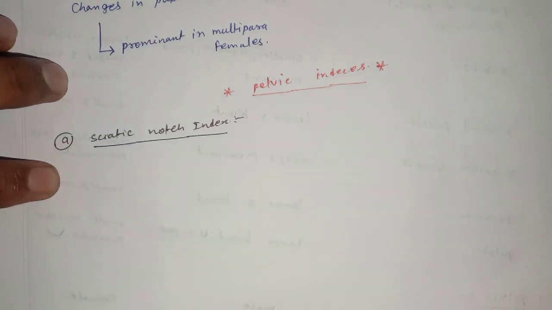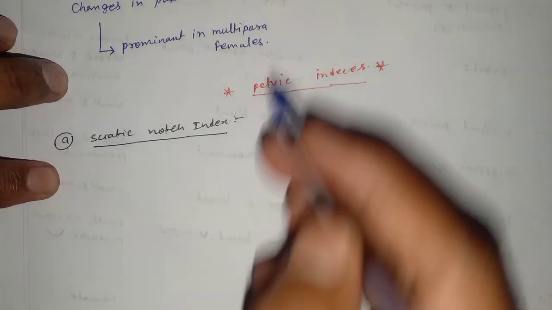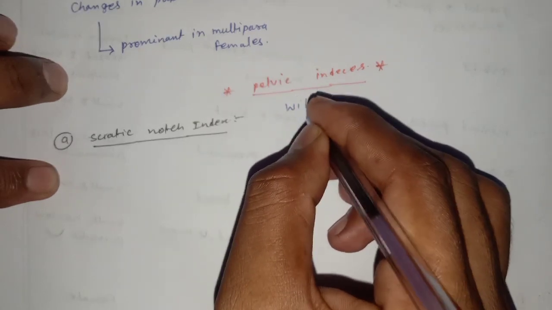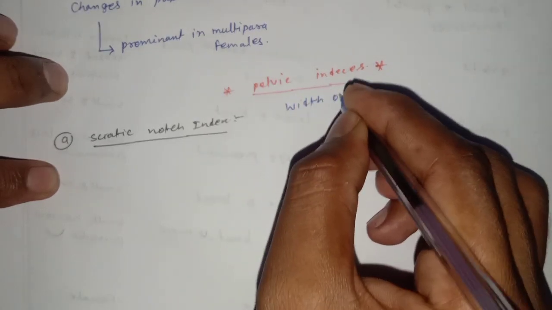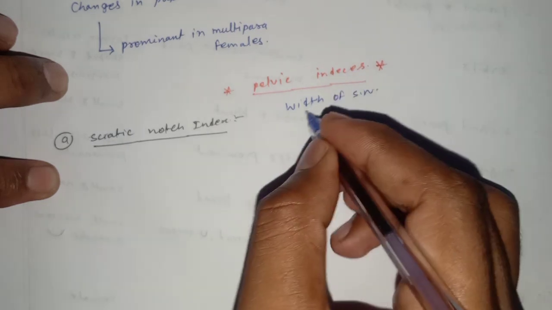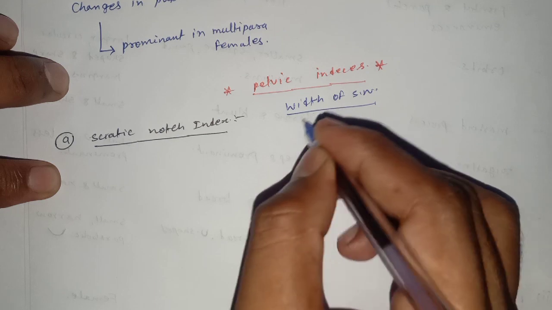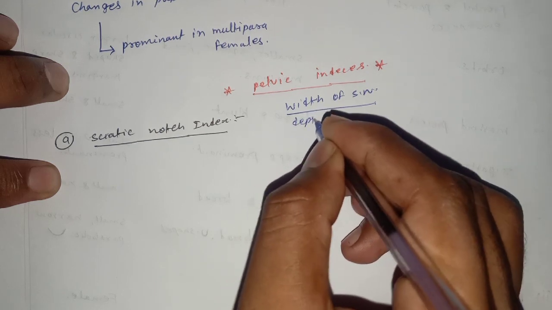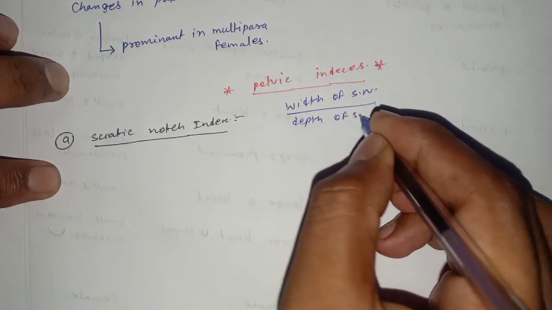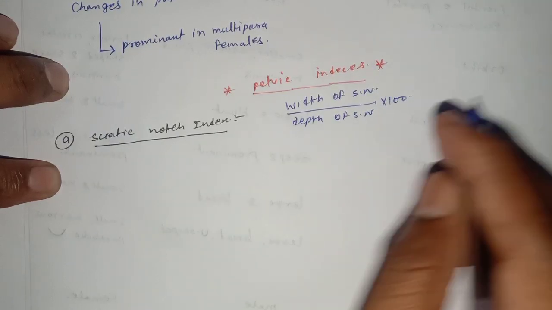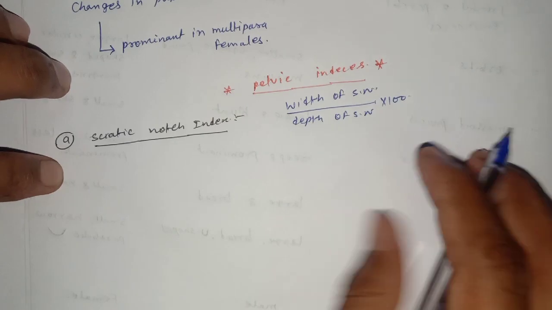What is the sciatic notch index? The width of the sciatic notch divided by the depth of the sciatic notch, into 100, is the sciatic notch index.